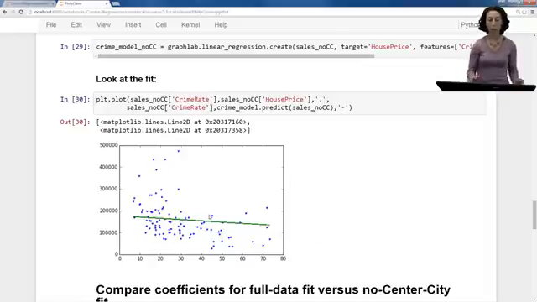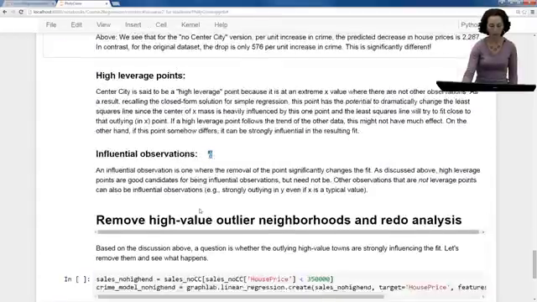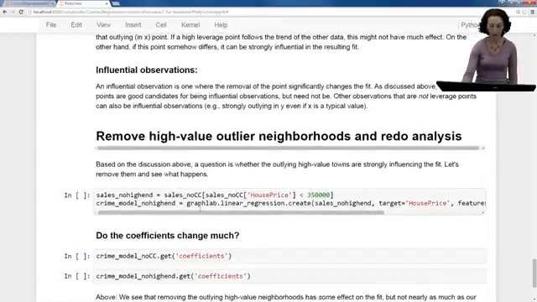other towns. So the question is, even though these points aren't high leverage points, because they're in this typical X range, are they influential observations? Meaning if we remove these observations, will the fit change very much? So now let's just see what happens in this data set.